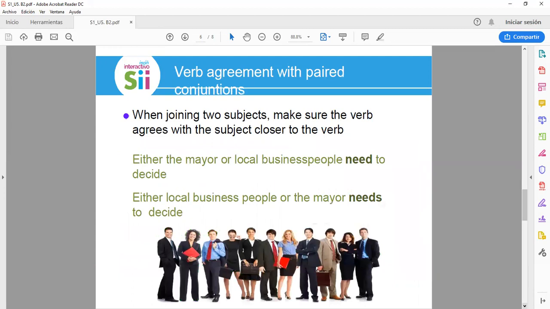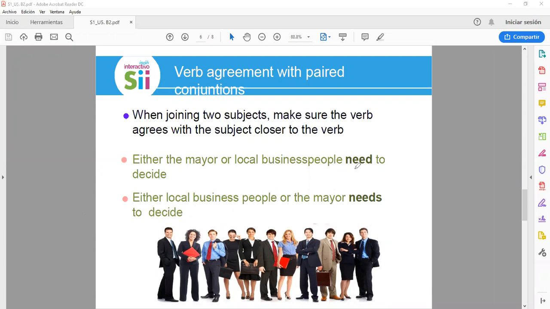All right. We are going to talk now about verb agreement with paired conjunctions. When joining two subjects, make sure the verb agrees with the subject closer to the verb. Example, either the mayor or local business people need to decide. Next example, either local business people or the mayor needs to decide. What's the difference in here?